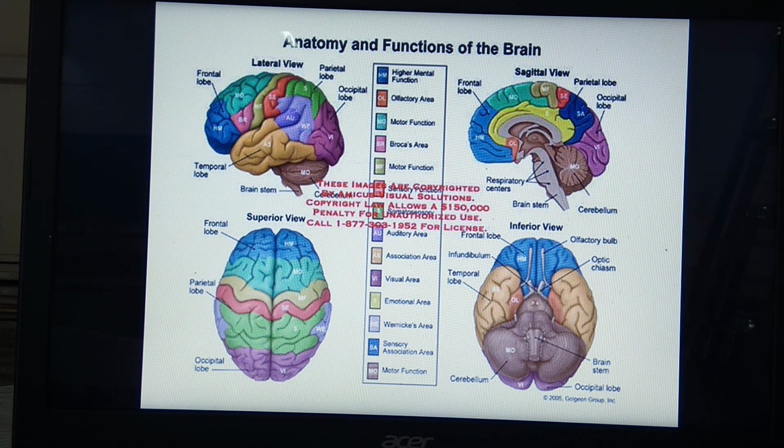If you see the longitudinal section, you can see this upper part, which is made up of grey matter. That means what? Grey matter means cell bodies. This inner part is made up of white matter, which is the myelinated nerve fibers. In this region, you can see this cavity-like structure. This is actually called corpora striata.